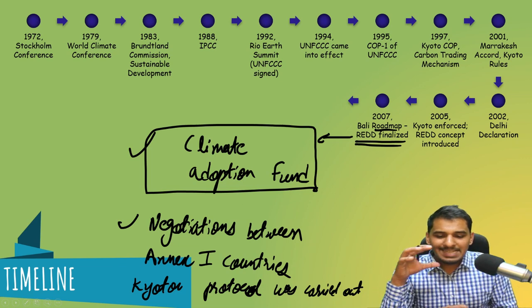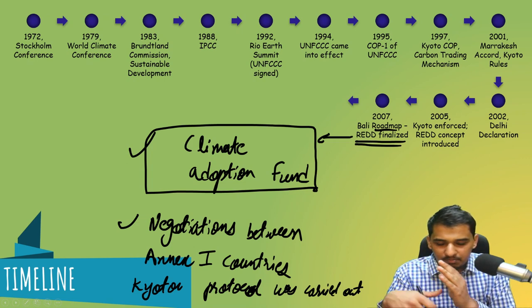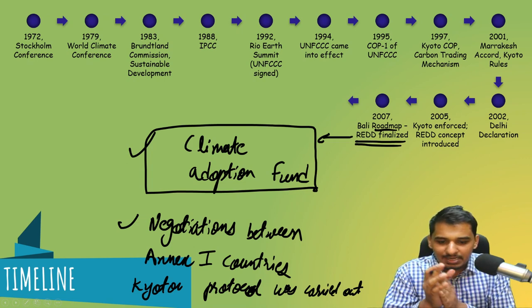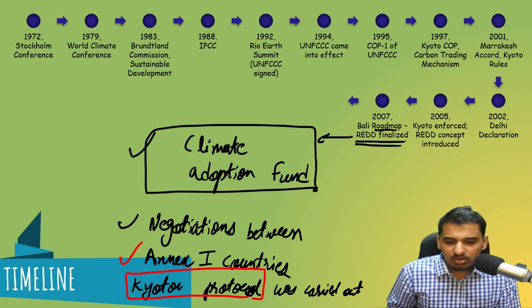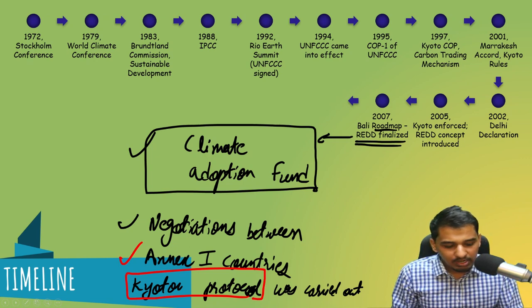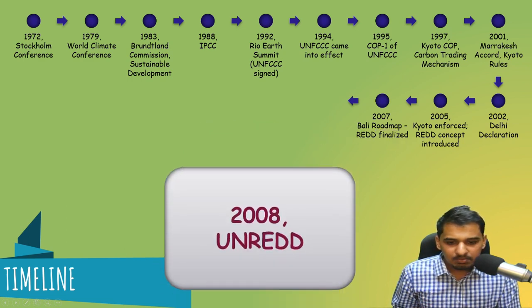Okay, so what is happening here is that in Bali, first the climate adaptation fund was organized, or established, and negotiations happened between Annex 1 countries. Now what are these Annex 1 countries under Kyoto Protocol? We'll be seeing this again in detail, but for now, there are some countries which are Annex 1 countries in Kyoto Protocol, and between them negotiations were carried out in this Bali roadmap. All right, because there were certain issues, we will be reading about Kyoto Protocol in detail in upcoming lectures.